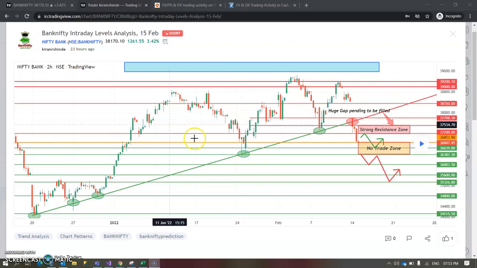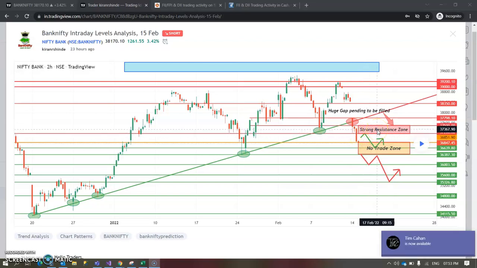So let us start with a quick analysis by doing the post-market analysis. If you remember, or if you are a regular follower of my videos, you might have seen in my previous video that I showed you the breakdown of this trend line. Also, while analyzing, I told you that if the market opens gap up, then it would face the resistance of this particular level. It may come down to this particular point and then go up.